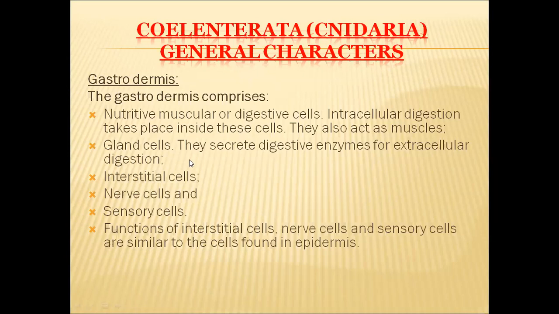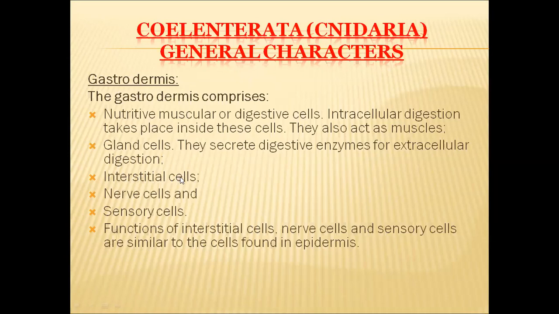This extracellular digestion takes place in the coelenteron. The food particles taken into the coelenteron are mostly digested extracellularly. The extracellular digestion requires digestive enzymes, and these enzymes are secreted by the gland cells.